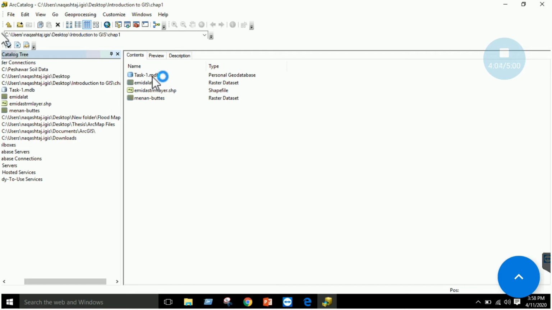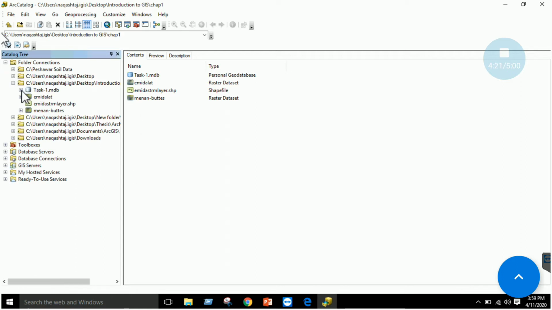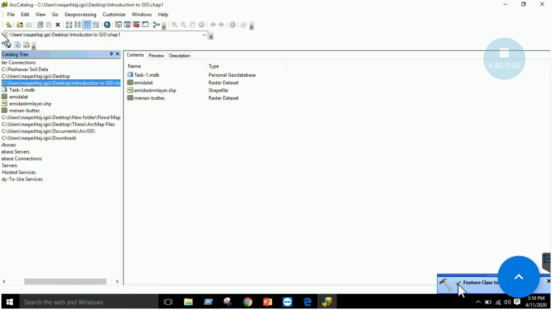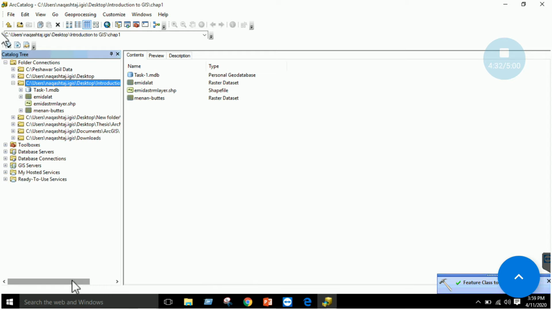So similarly, you can include rasters as well in this database. So basically we have created a database and then we imported some data into that database. I think this is now clear, right? So once this is completed, we will have the data displayed over here. Okay, here it is. You will see a window that shows you that the process has been completed, right?